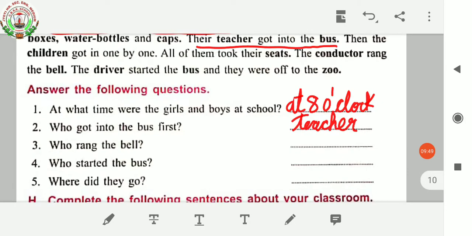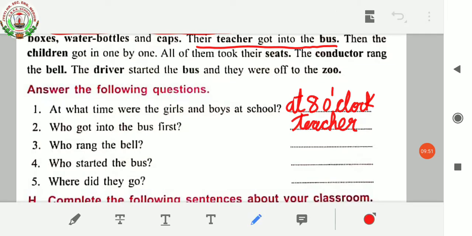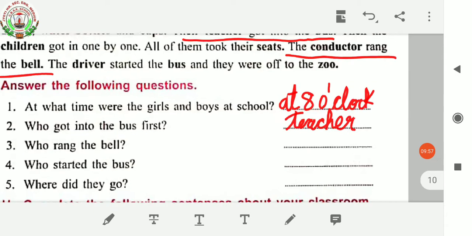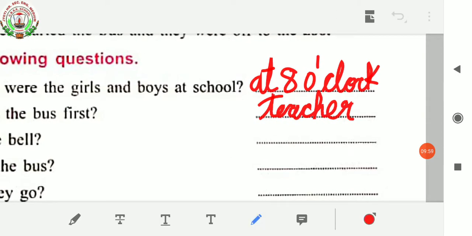Question number 3. Who rang the bell? The conductor rang the bell. So you have to write only conductor.